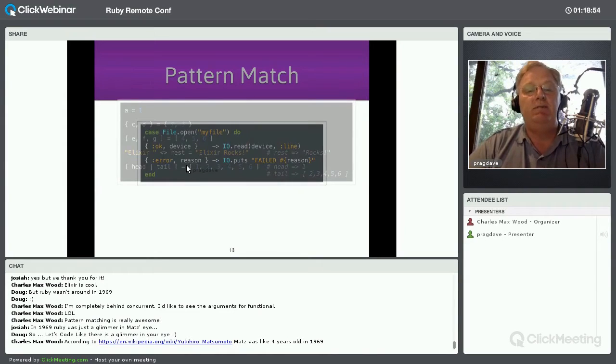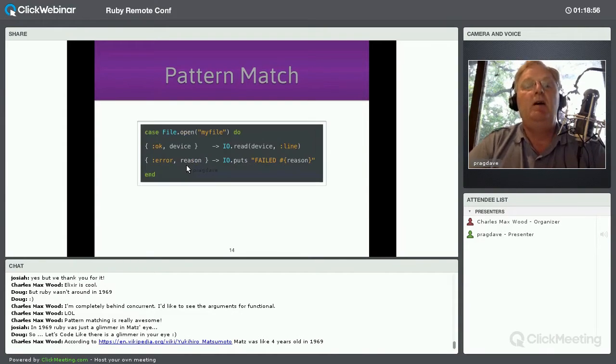Let's go back a bit there, sorry. You can also do pattern matching inside regular code. So here I have an Elixir case statement. Now, File.open is going to open an operating system file, and it's going to return a tuple. By convention, the first element of the tuple is some kind of status, and then the second or subsequent elements are the data. So if I open a file and it opens successfully, then File.open returns OK, and then the actual device that you're going to be using, and that's a tuple.